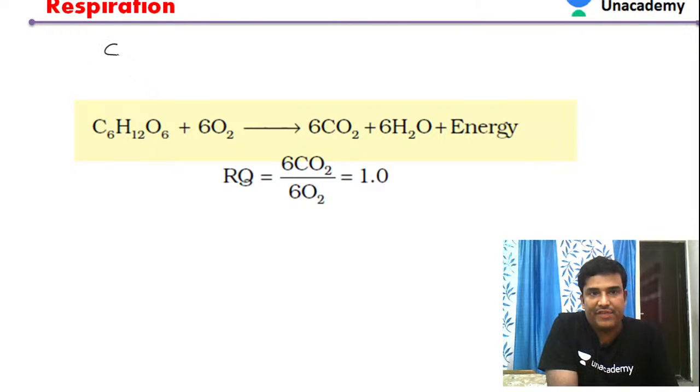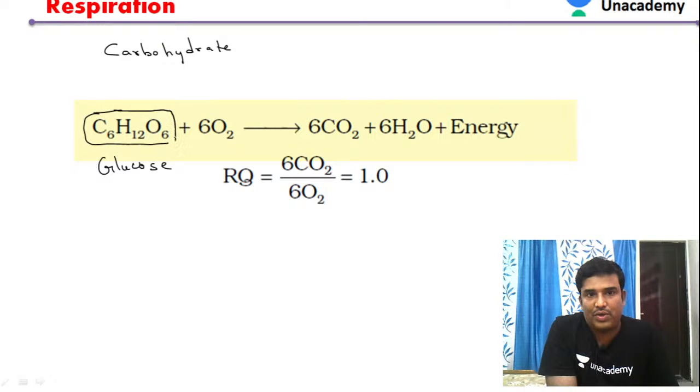Now let us see the very first one. This is about the carbohydrate. So this is the respiratory quotient of carbohydrate we are calculating here. If you see here, this is glucose. The substrate here is glucose. We already know that glucose has the formula C6H12O6.